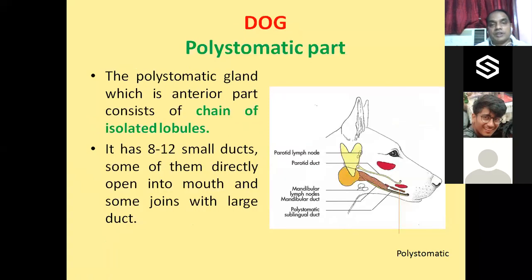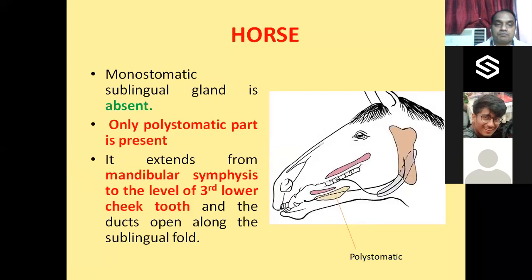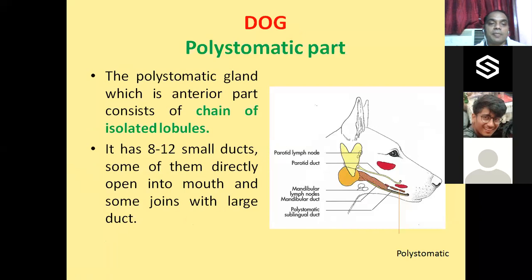Now, in the dog, polystomatic and monostomatic both are there. The anterior part of the polystomatic gland consists of a chain of isolated lobules. You see the polystomatic part here.